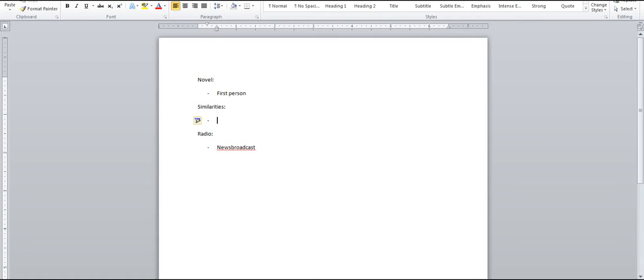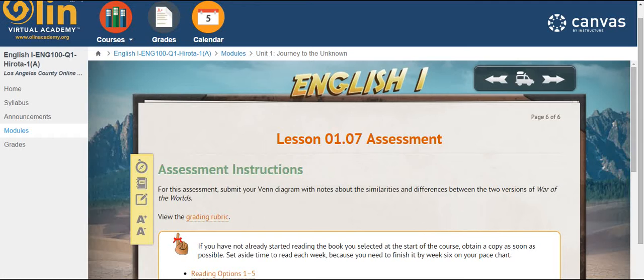And you can do it this way instead of the overlapping circles. This is exactly what you would put into the circles, so you don't necessarily need to use the circles. It is a nice visual, but it may be too complicated for online. Like in a classroom, obviously it'd be a lot easier because you could just draw the circles and write in them. But anyway, something like this would be just fine if the circles don't work out. And of course you can also do this straight into the text box if you need to, if you don't have the ability to write into a word processor.